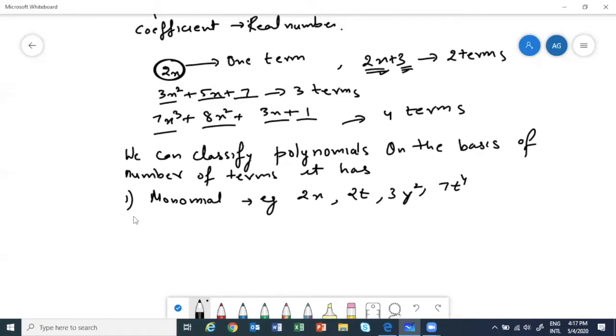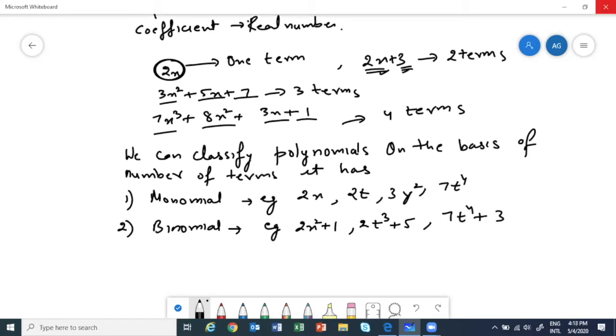Then second is binomial. Binomial means two terms. Examples would be 2x square plus 1, 2t cube plus 5, 7t power 4 plus 3. So it should have two terms. Correct, Omar. Ahad, correct. Binomial means two.